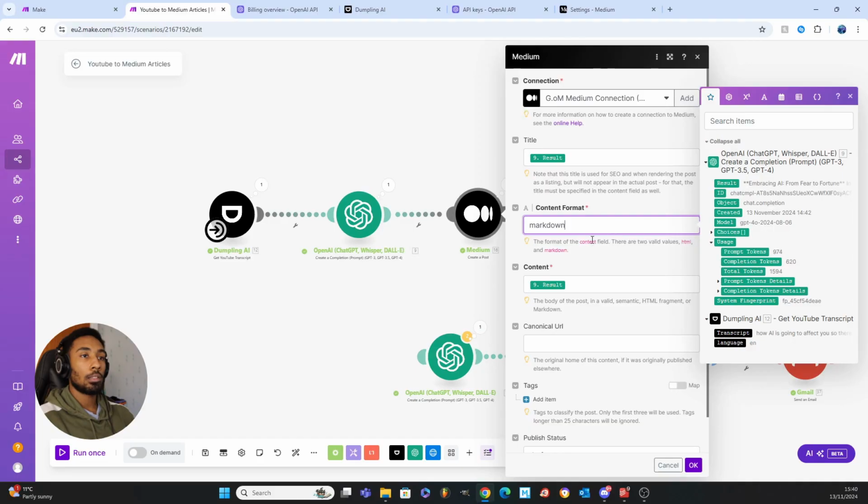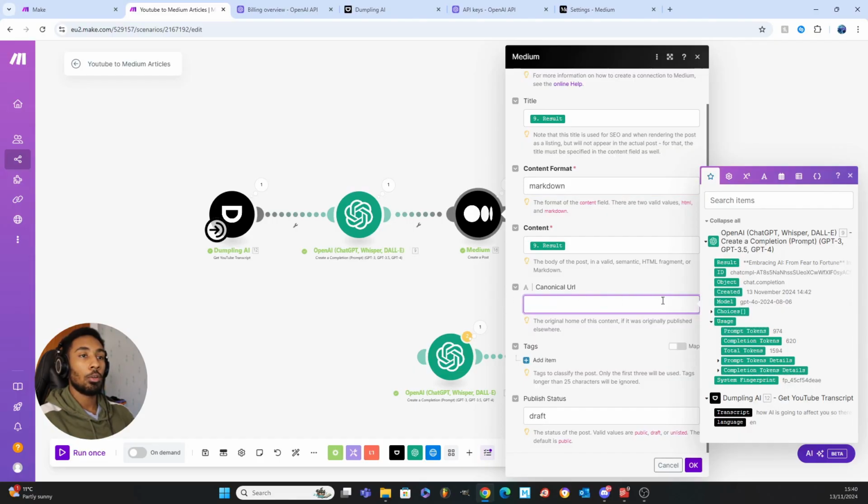Content format, there's a few that you can use, but we're going to use Markdown. So just type Markdown in here. This makes your article look a bit neater when it's sent over to Medium. Otherwise, with HTML it just prints out all the text and you have to format most of it yourself. So this is going to save you some work. Again here, the content is going to be the result. So you're just going to click your variable here, your result, and that is going to put all your article in the text.